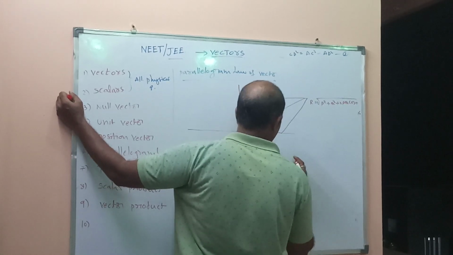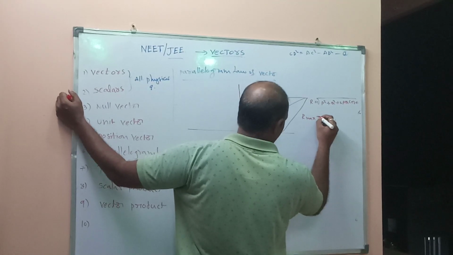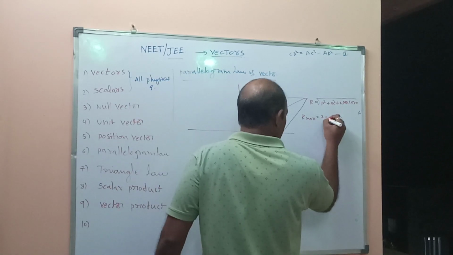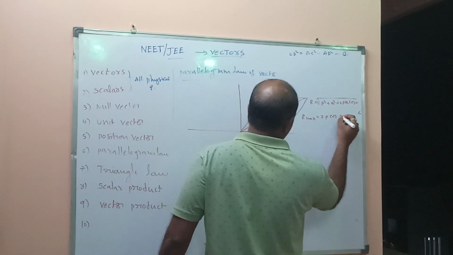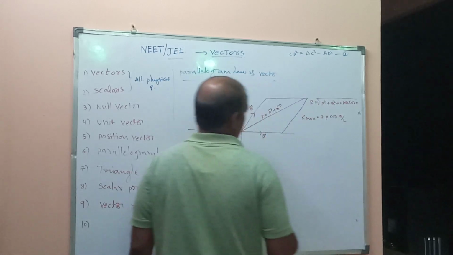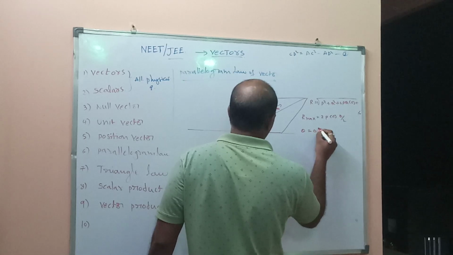So R is the maximum, equal to 2P cos theta by 2. Here theta value is 0 degrees.